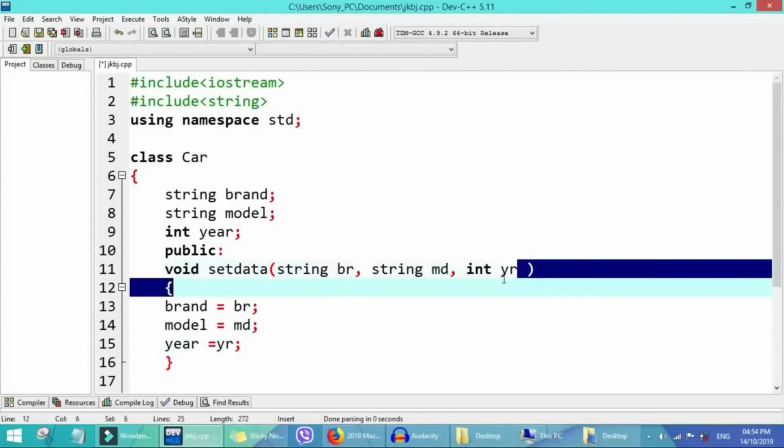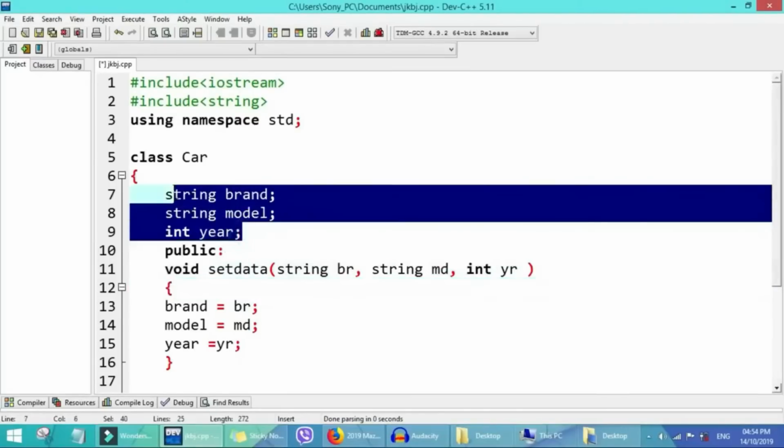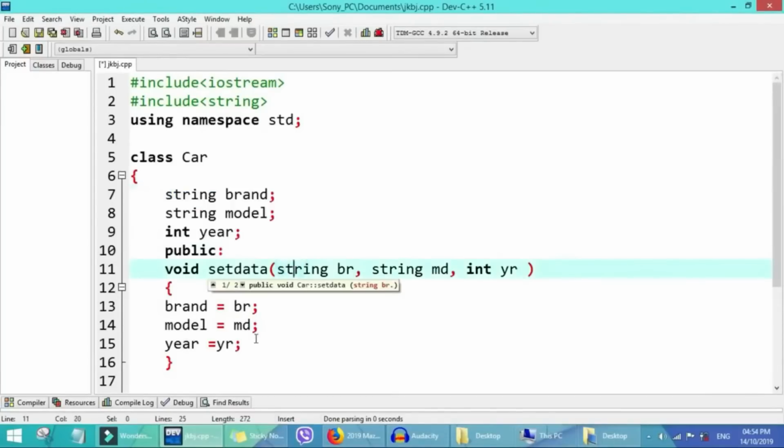It's just like a systematic pattern we follow in order to initialize our member data, mostly for a parameterized function. Just like in a calculator, the 0 there has no significance, it just represents an empty space. So this br, md and yr have no significance; the real values will occupy those places later, the ones we will put in later.